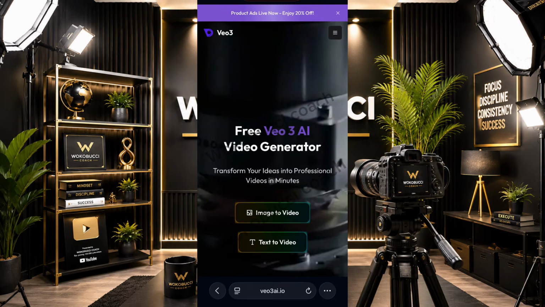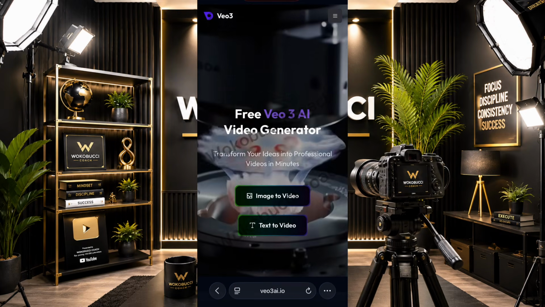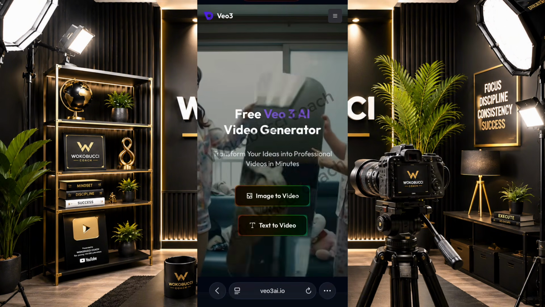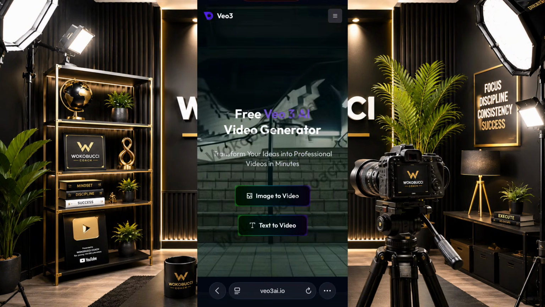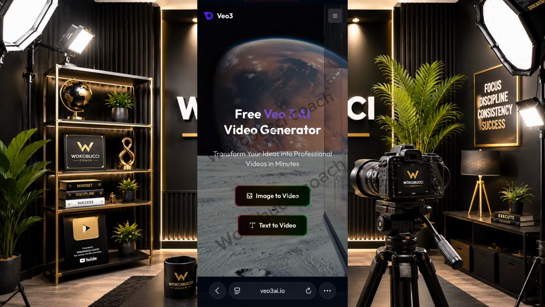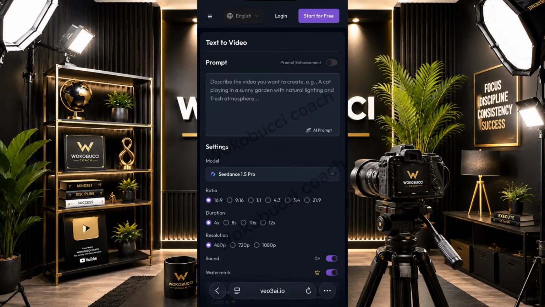It opens like this. When it opens, you need to register on this tool with your email. You need to register here with your email account. All right, now here you can see image to video, and then you can see text to video. So if you click on text to video, it brings you here. All right, so I clicked on text to video.